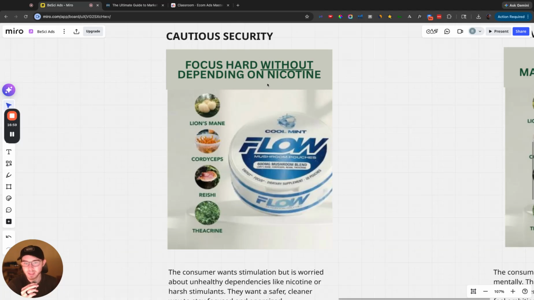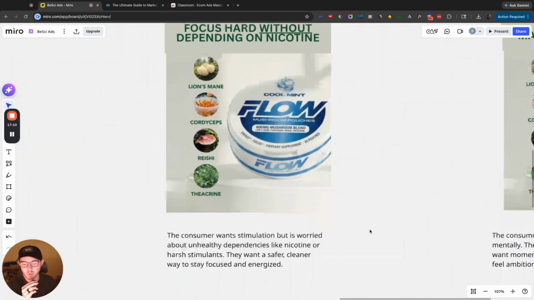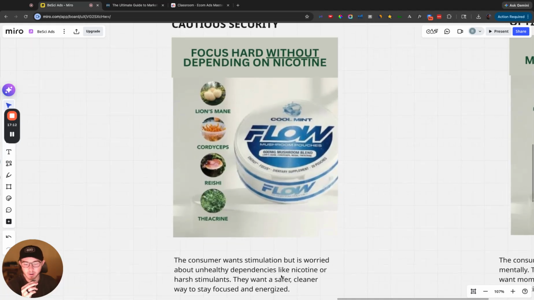It says, focus hard without depending on nicotine. It's get desired outcome without, so AKA against the bad thing that you're trying to get away from. So the consumer wants stimulants, but is worried about unhealthy dependencies like nicotine. They want a safer, cleaner way to stay focused and energized.